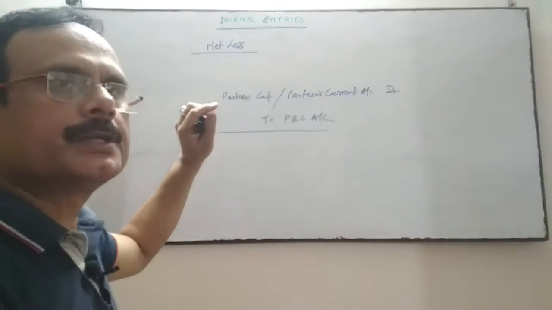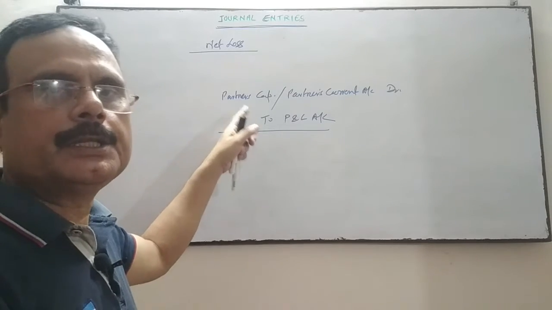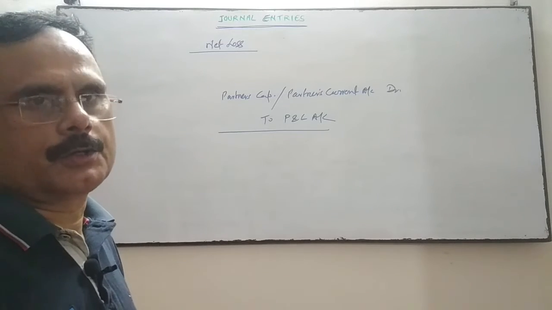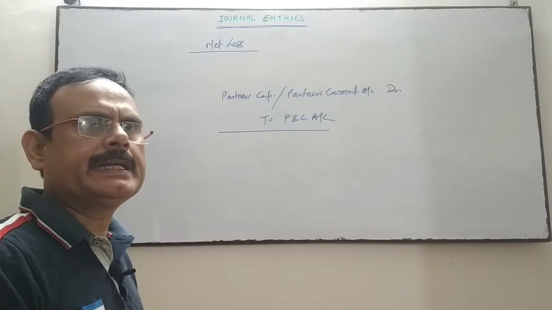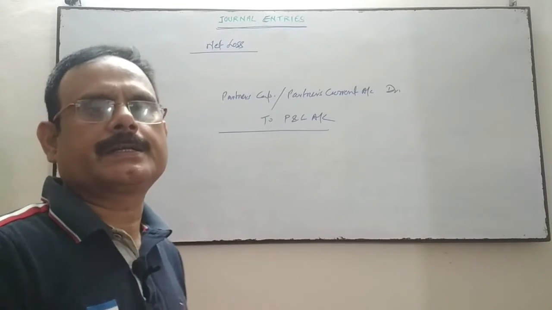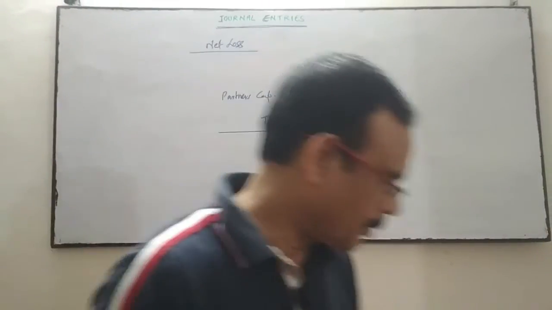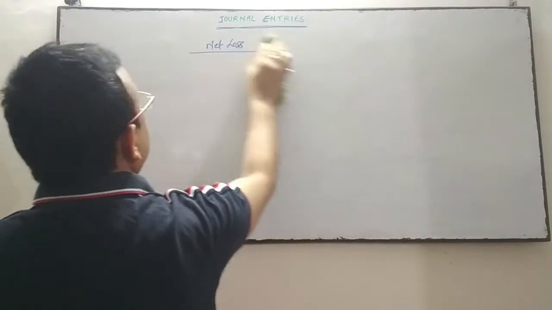If the capital is fixed, then it will be transferred to current. If the capital is fluctuating, then partners capital account. In this way, the partners capital balance will be reduced by the amount of that loss. That loss will be divided between the partners in their profit sharing ratio, and if the deed is silent, then it will be divided equally. These are the journal entries related to interest on capital, interest on drawing, partner's salary, partner's commissions, division of profit, general reserve, and PL.